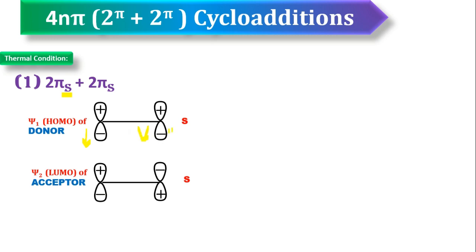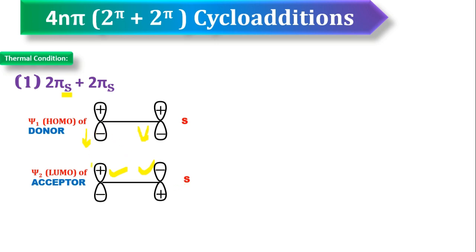When a pi partner undergoes suprafacial addition, both lobes should undergo addition from the same side. I selected the bottom side lobe, therefore here you also use the bottom side lobe at the next end. Now I select this lobe; again you have to select the bottom side lobe only, because this pi partner is also undergoing supra mode of addition.